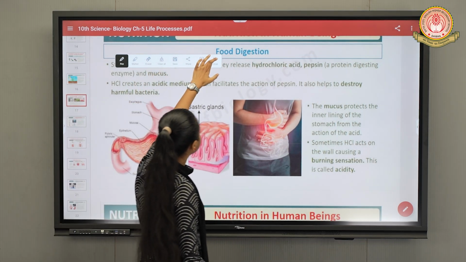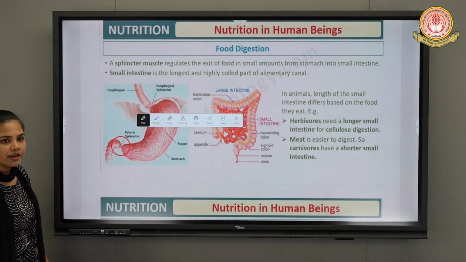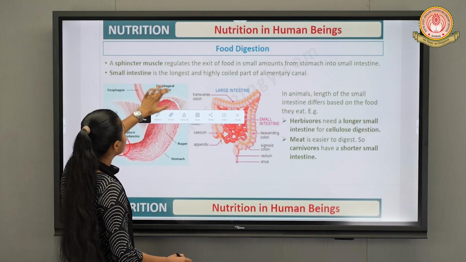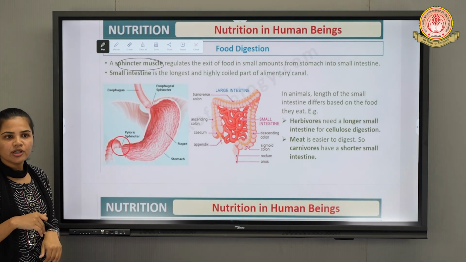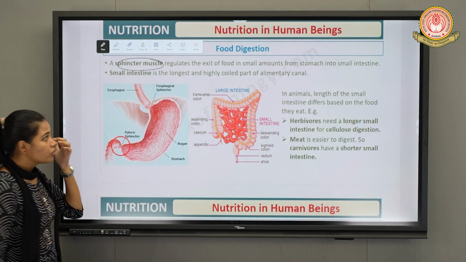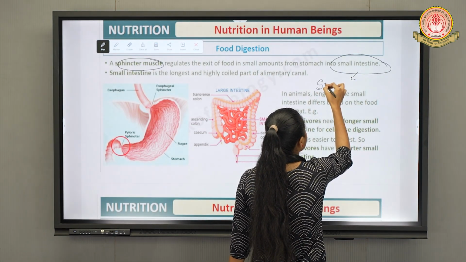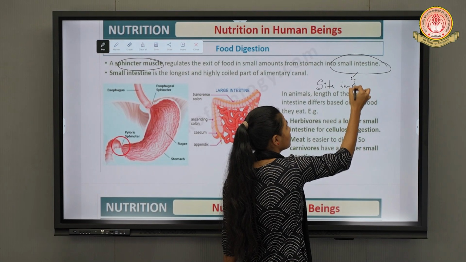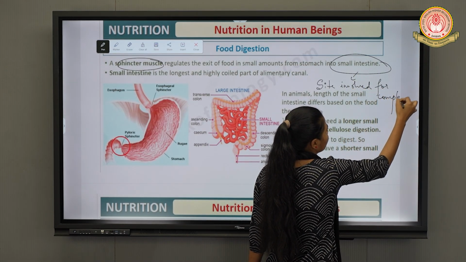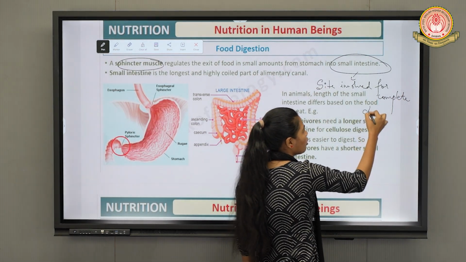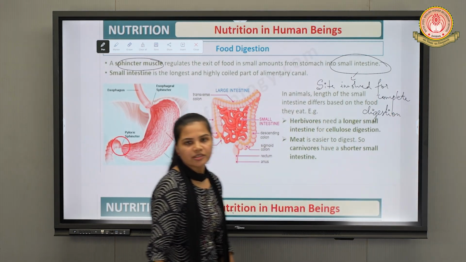Next we have which part? Small intestine, right? Now one muscle called the sphincter muscle regulates the exit of food from our stomach into the small intestine. Now small intestine is the site which is involved in complete digestion of food, that is complete digestion of carbohydrates, proteins, as well as fats or lipids, right?